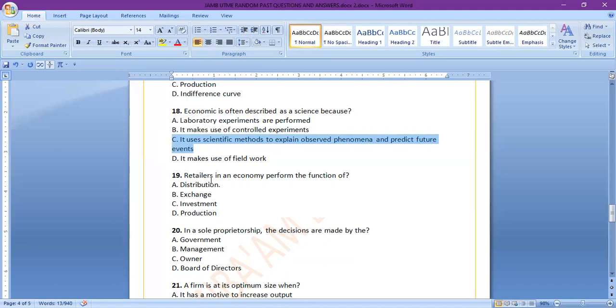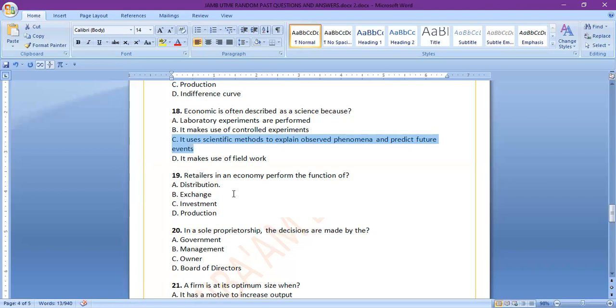So number 19, retailers in an economy perform the function of A, distribution, B, exchange, C, investment, D, production. You know, the production chain consists of the producer, the wholesaler, the retailer, and then the final consumer.